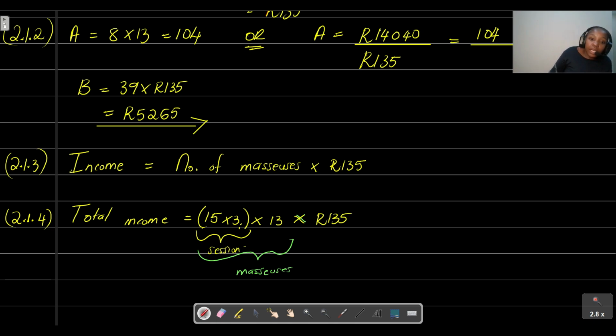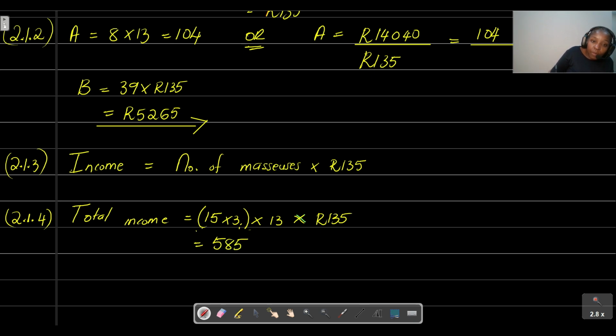All right, let's do that. If you take 15, multiply by 3, and multiply by 13, you will get that we actually need 585 masseuses.